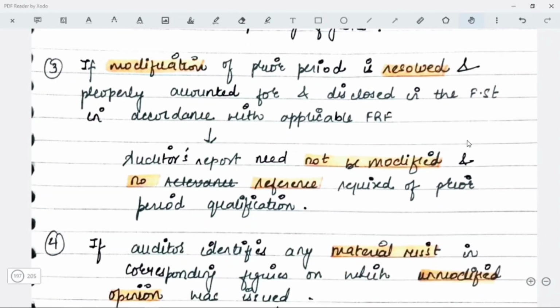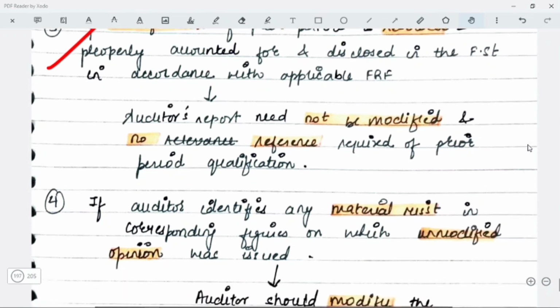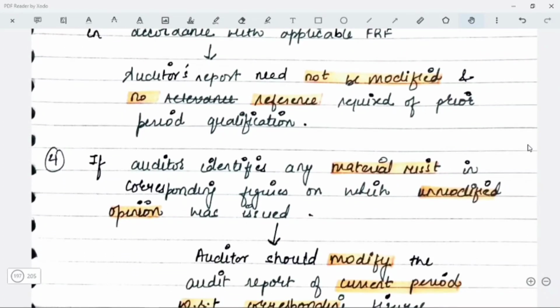Now, if the modification of prior period is resolved and properly accounted for, then you will not be required to mention or modify your current year audit report with respect to prior period. So there is no need for modification and no reference is required.